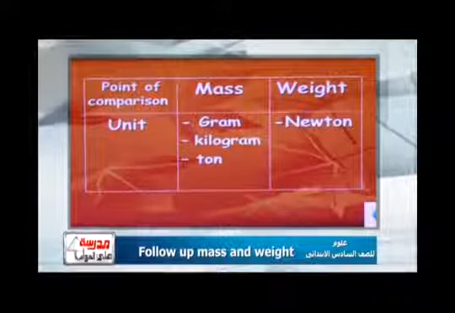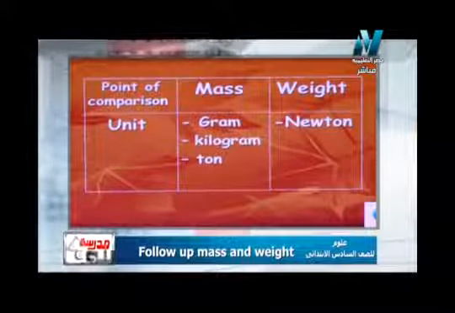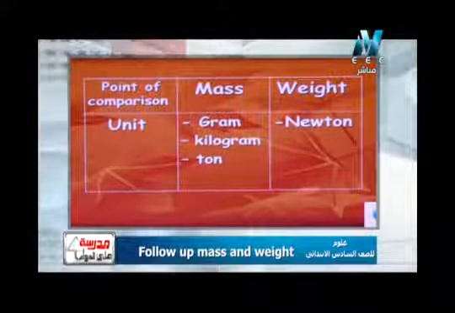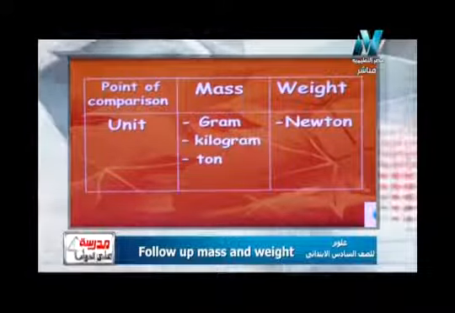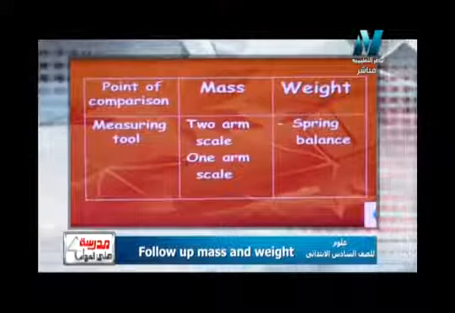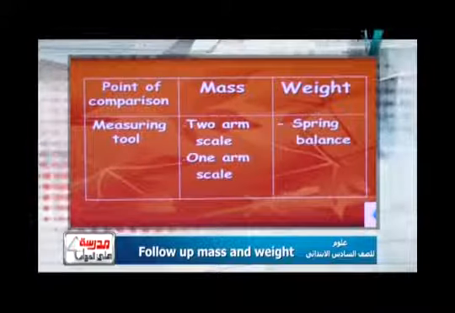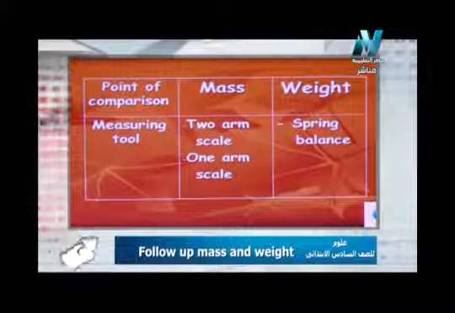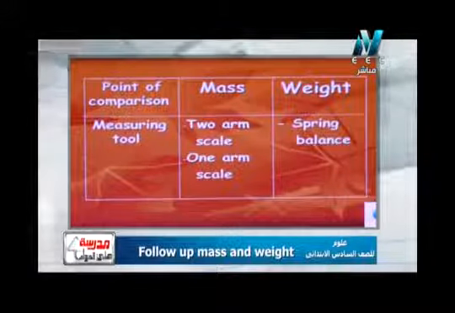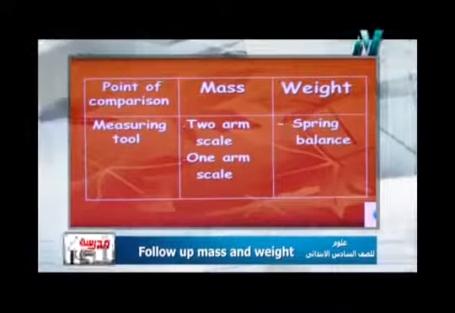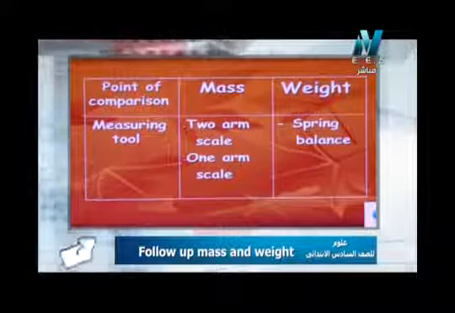So, point of comparison: for mass, we use units such as gram, kilogram and ton, but for weight we use نيوتن. عندنا وحدة قياس واحدة بس للويت هي نيوتن، لكن عندنا أكتر من وحدة للماس هي الجرام، كيلوجرام and ton. Also we have measuring tools، أدوات قياس أو الأجهزة اللي بستخدمها عشان أقيس بيها الماس والويت. For example, in measuring mass I have a 2-arm scale or 1-arm scale. عندنا أمثلة كتيرة جدا ليهم. But for weight we use the spring scale only or spring balance. يبقى عندنا جهاز واحد بس بيقيس الويت هو spring scale أو spring balance.